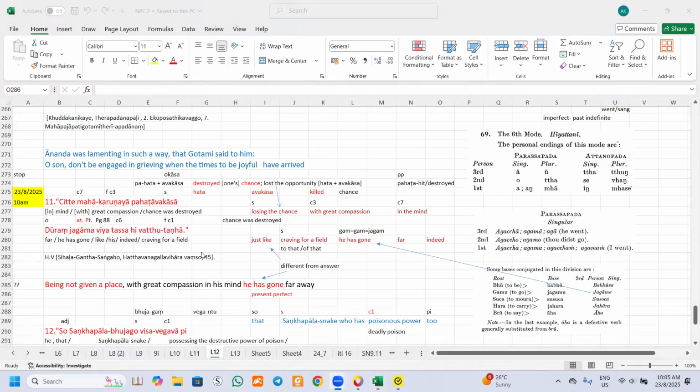Morning, everybody. So we will be doing lesson 12, exercise number 11. This one, the translation can be a little bit tough, even if you look at the Pali verse: Chitte Karunaya, Pahata Wakasa.